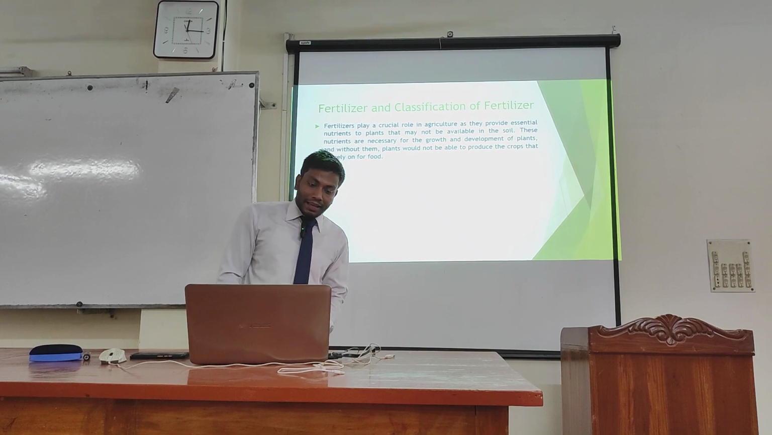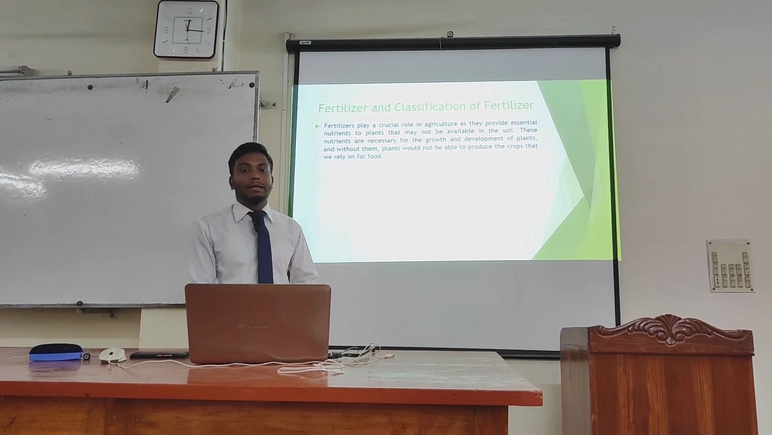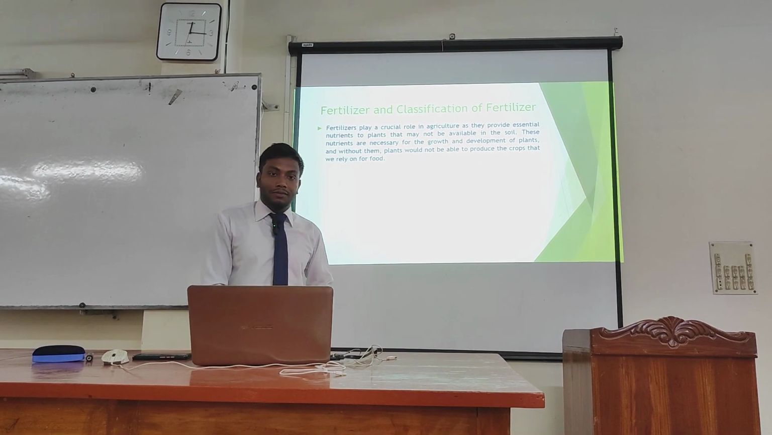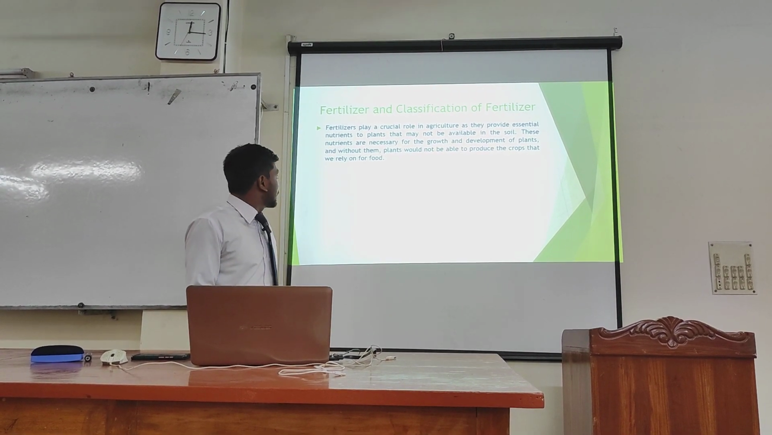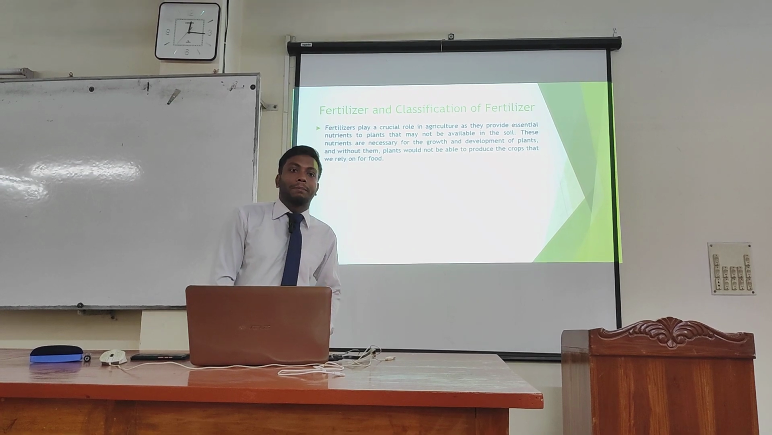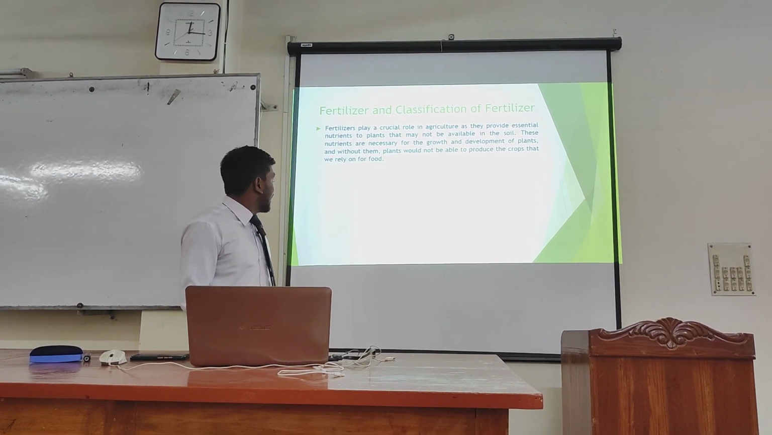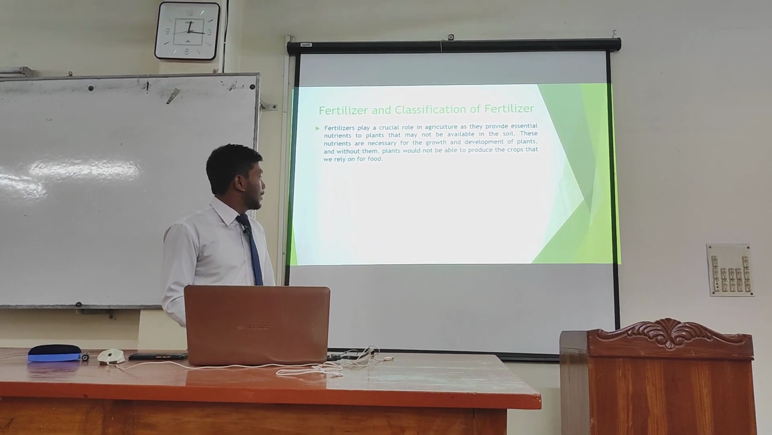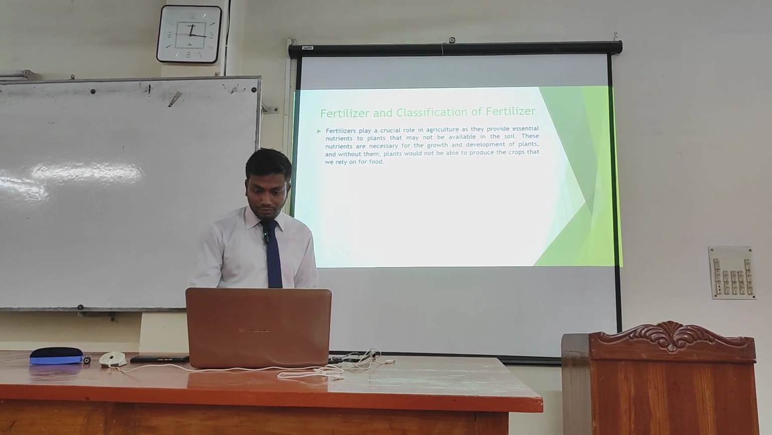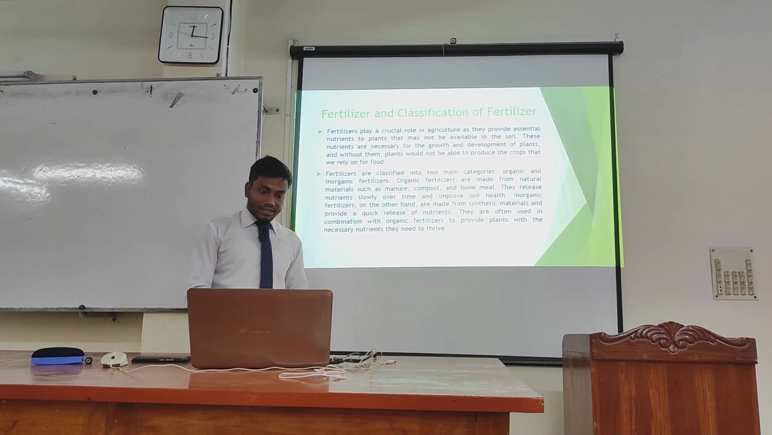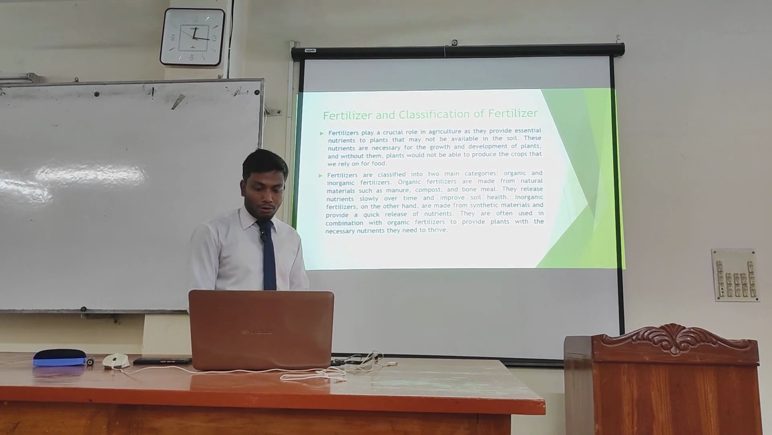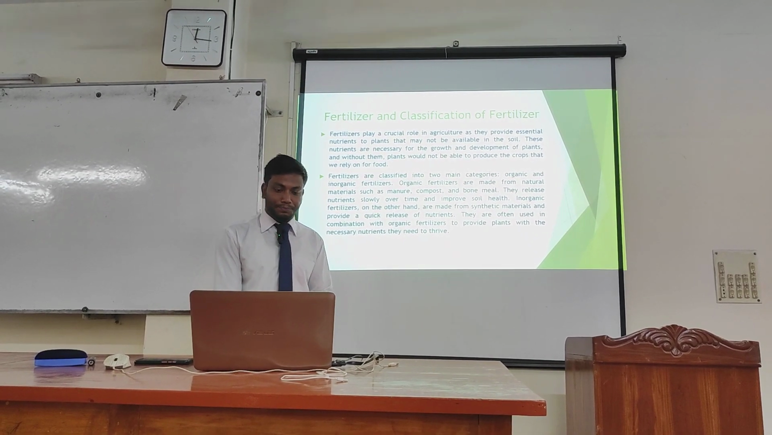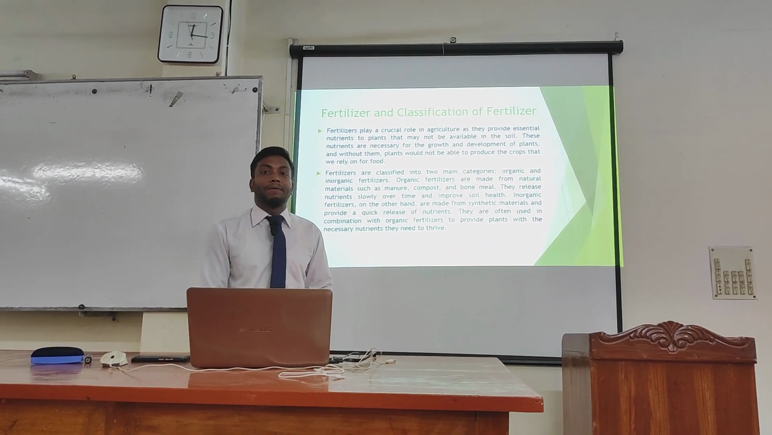Basically, fertilizers play a crucial role in agriculture as they provide essential nutrients to plants that may not be available in the soil. These nutrients are necessary for the growth and development of the plants, and without them plants would not be able to produce the crops that we rely on for food. Fertilizers are classified into two main categories, organic and inorganic fertilizers. The first one is organic fertilizers.